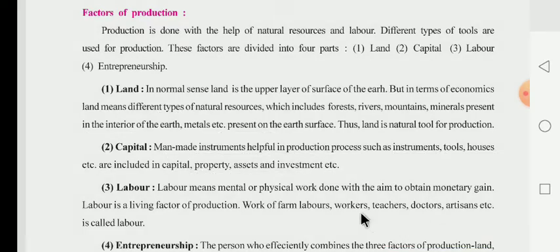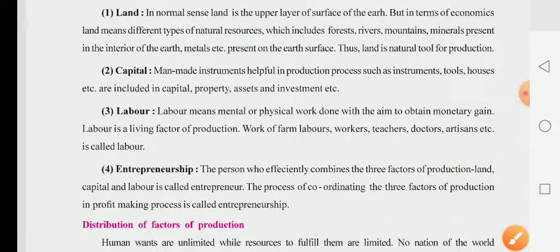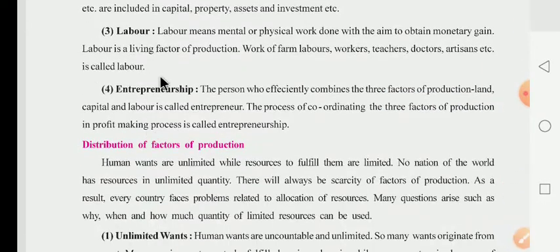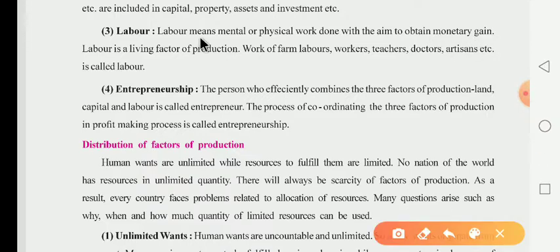Now next they have given the information about labor. Labor means the mental or physical work done with the aim of obtaining monetary gains. What is the meaning of labor? It means people doing mental and physical work.